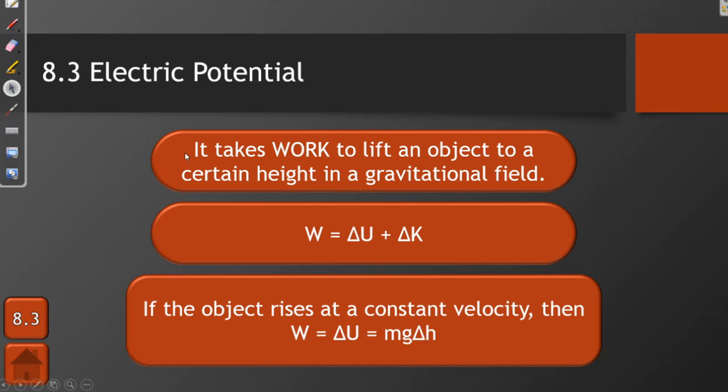It takes work to cause an object to rise within a gravitational field, and the amount of work that you do is equal to the object's change in potential energy plus its change in kinetic energy. Remember, kinetic energy is energy associated with movement and velocity. If the object is rising at a constant velocity, then the amount of work is simply equal to the change in potential energy, which is equal to mass times gravity times the change in height. We are assuming that the gravitational field remains constant, which means that the object is rising a relatively short distance, and so the Earth's gravitational pull is not decreasing noticeably over that short distance.